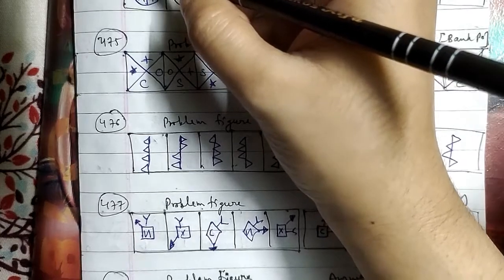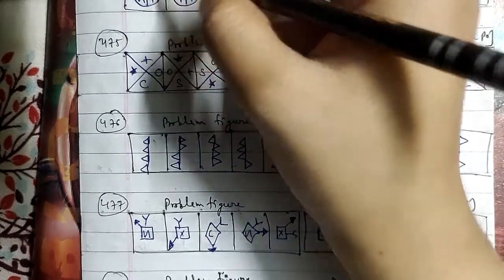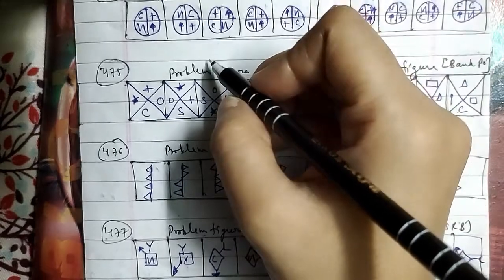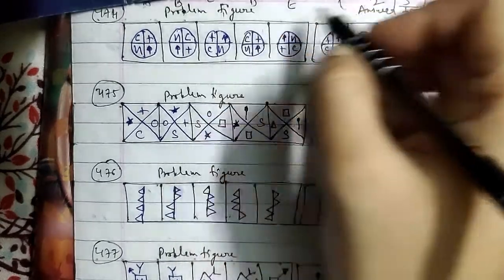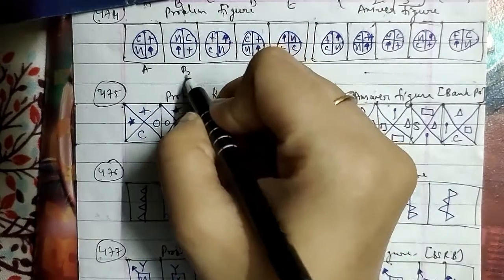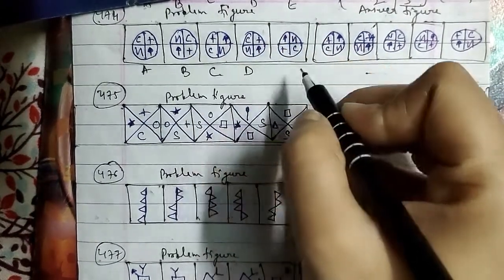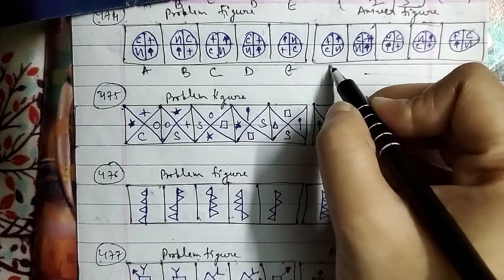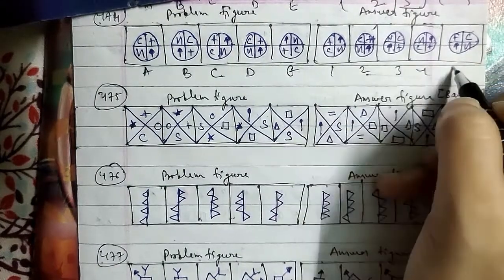So here in the 474th question, we have the problem figures, and these are the answer figures as well, named as figures A, B, C, D and E. These are named 1, 2, 3, 4 and 5.